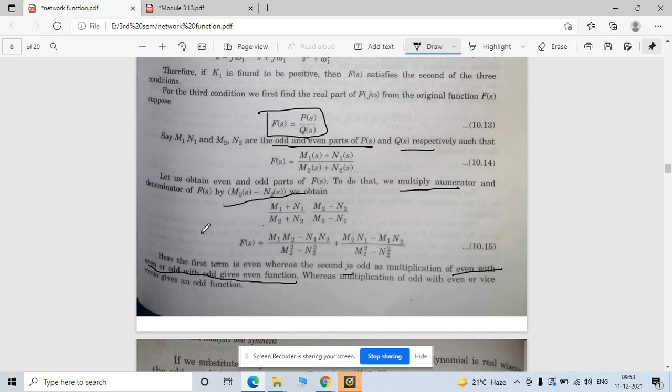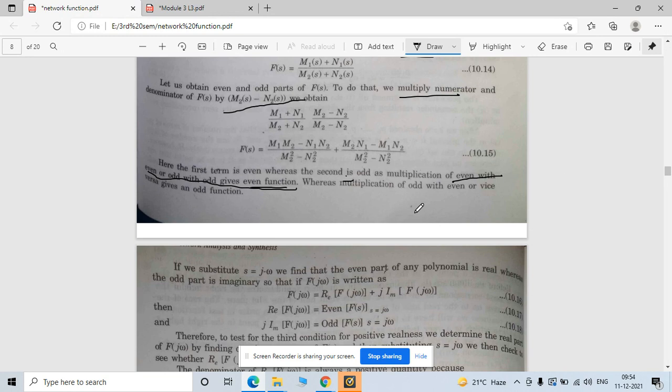Observe it as a function, right? फंक्शन आपने कंट्रोल सिस्टम में पढ़ा होगा, when you multiply two even functions then you will get an even function, when you multiply two odd functions then you will get an even function. When you multiply an even and an odd function, then you will get an odd function. When you divide an even and an odd function, then you will get an odd function, right? So there are certain properties of even and odd functions.